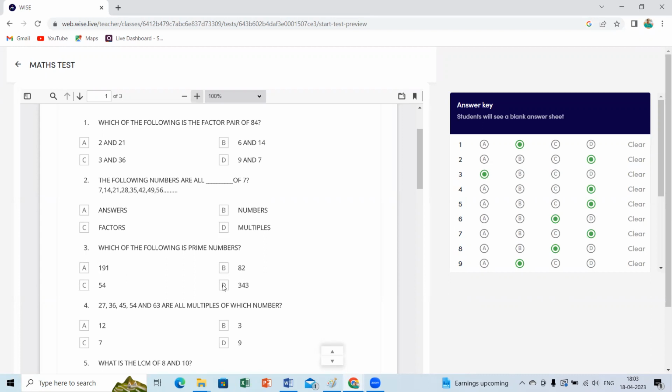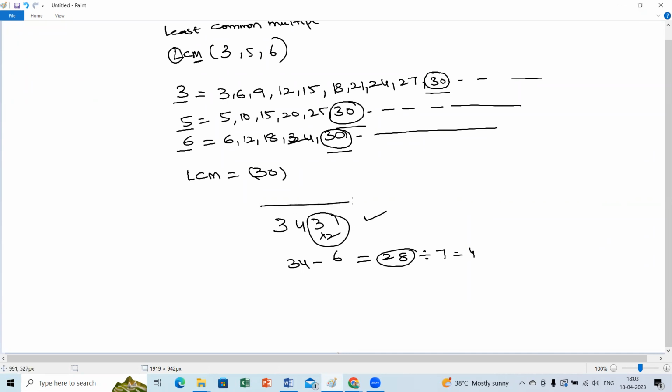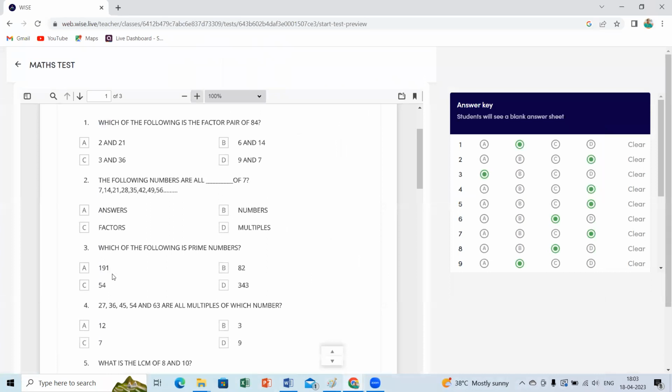Let me check whether 343 will come in the 7 table or not. Because of the 7 divisibility rule. What is the 7 divisibility rule? Twice the units place digit. So 3 twos are 6. So 34 minus 6. What is 34 minus 6, beta? 28. 28 is divisible by 7. 7 fours are 28, yes or no? So this is also not possible. Why? Because 7 is a factor of this number. That's why it is not a prime number. Only the leftover number is 191. That's why it is the prime number.